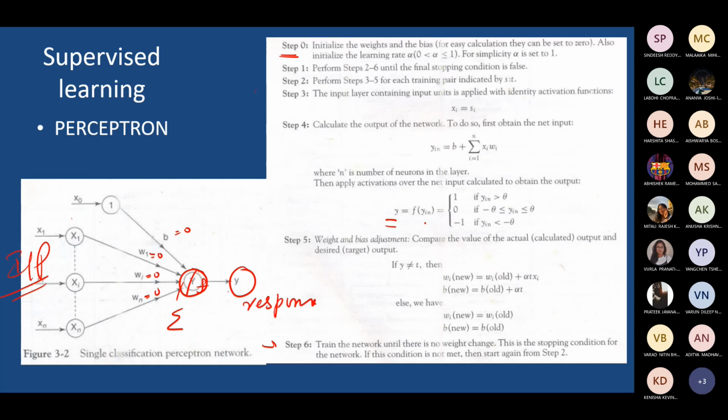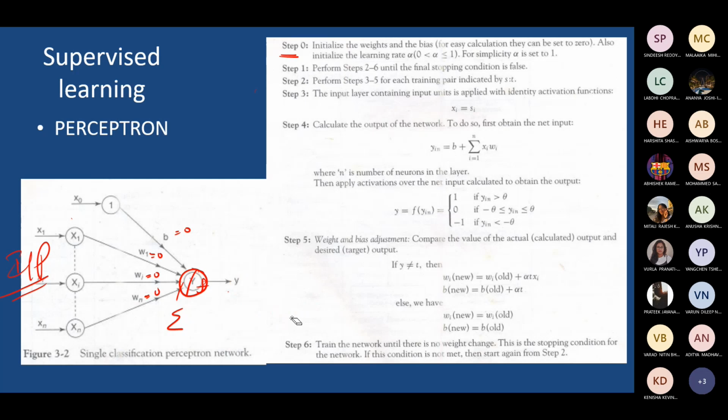You can find it as a function of net input, which can be defined as an output response of value 1 if net input is greater than theta, 0 if the net input is between plus or minus theta, and it can take a different value, -1, when net input is lesser than minus theta. That is how you can find the response at the node.